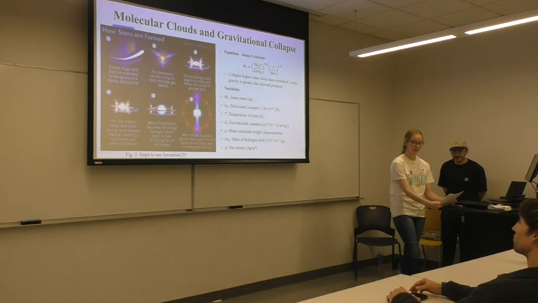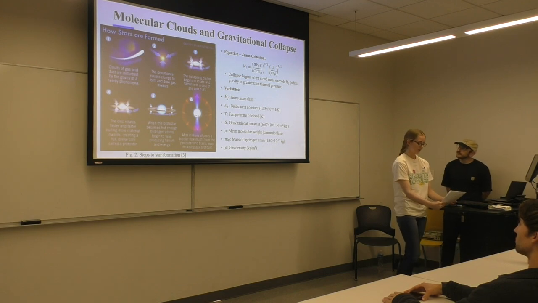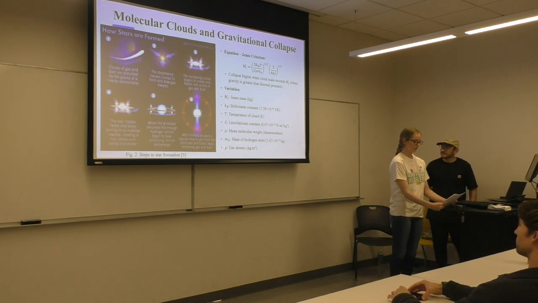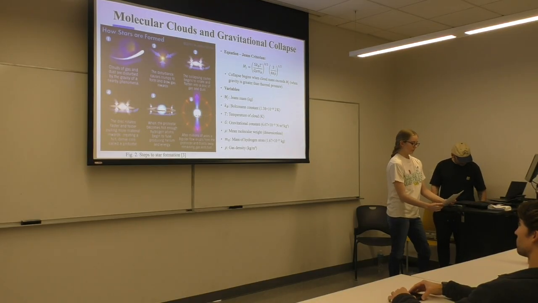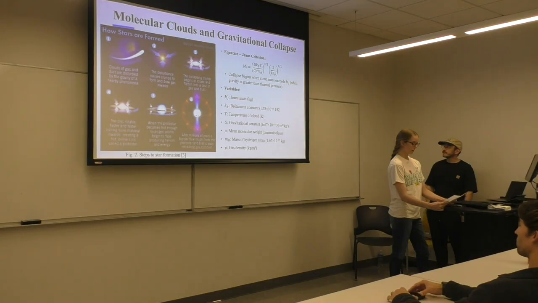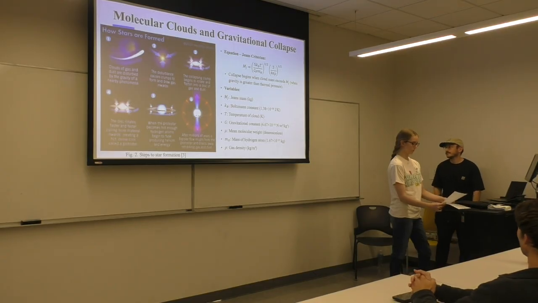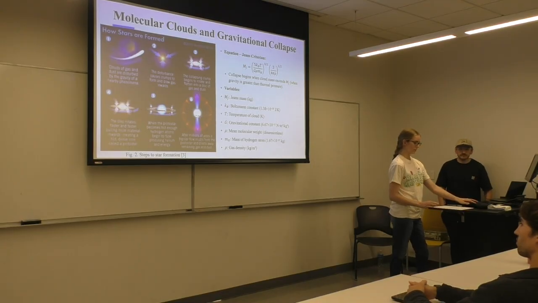Stars form inside extremely cold molecular clouds, some of the coldest regions in the universe. Whether a cloud collapses depends on something called the Jeans criterion. The Jeans mass equation on screen shows that collapse happens only if the actual mass of the cloud is greater than the Jeans mass. Lower temperature and higher densities make collapse easier because they reduce the internal gas pressure resisting gravity. So this equation shows how thermodynamic properties, temperature, density, and particle mass determine whether a cloud stays stable or begins forming a star.